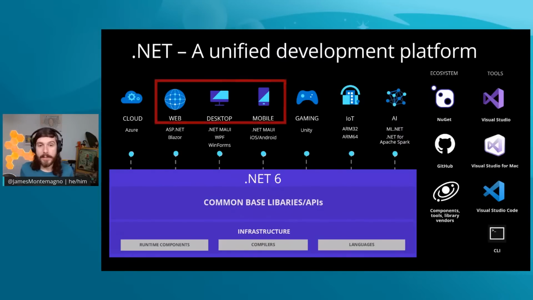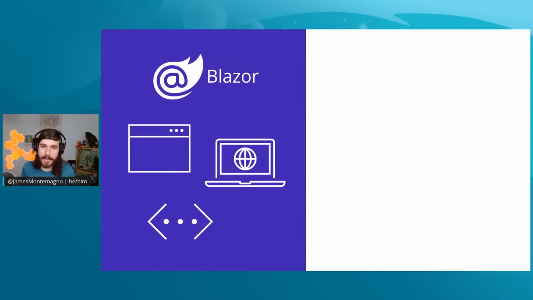Now, we're going to be focusing in on this area here, which is web, desktop, and mobile, because with Blazor Hybrid, which Blazor itself traditionally being a web framework, Blazor Hybrid lets you go to more operating systems with the frameworks listed here for desktop and mobile. So like I said, Blazor itself is what I'll focus on first.